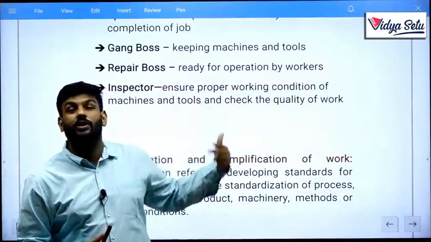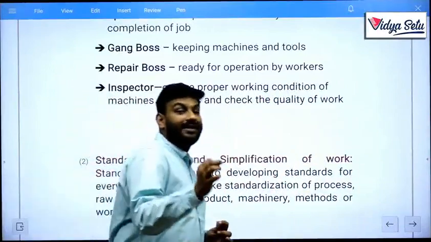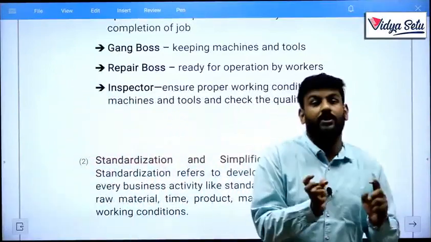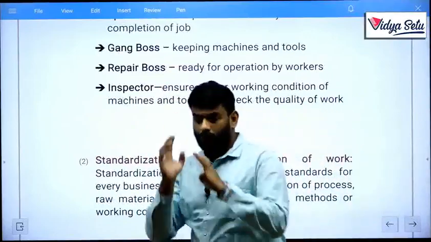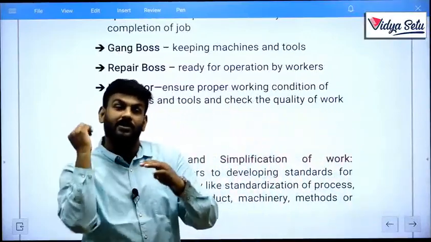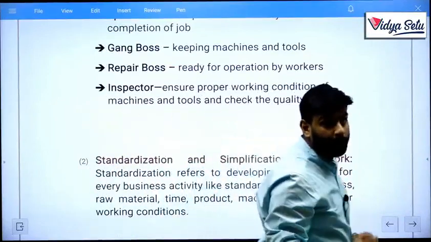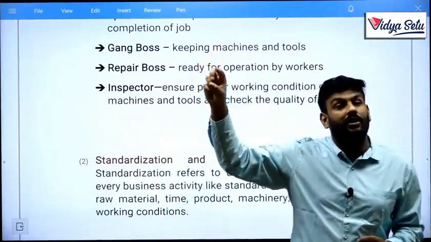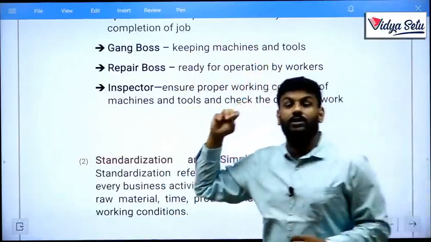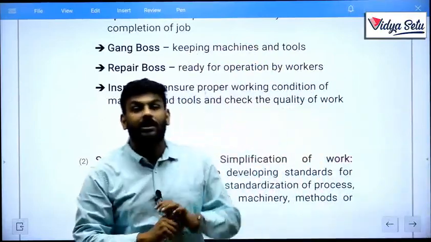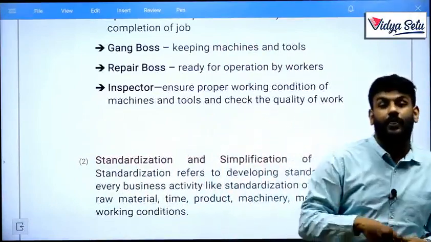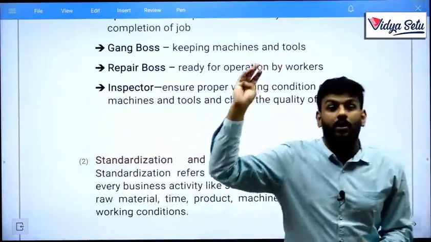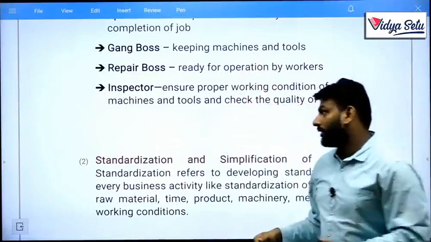So let's revise the functional foremanship technique. It is divided into two parts, two particular persons, that is production in charge and planning in charge. In case of planning in charge, we divided it into four parts: instruction card clerk, route clerk, time and cost clerk, and disciplinarian. In case of production in charge, we divided it into four personnel: speed boss, gang boss, repair boss, and inspector.